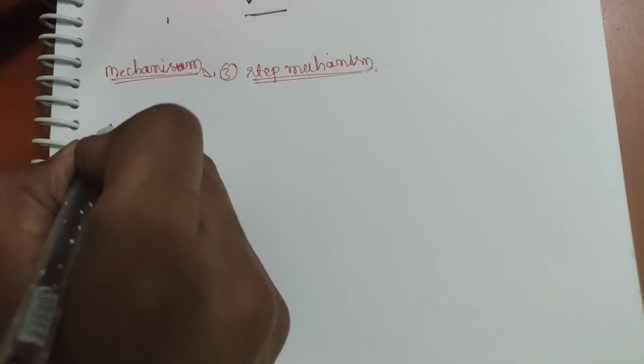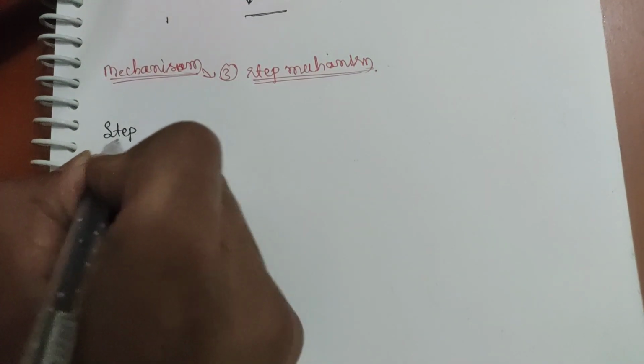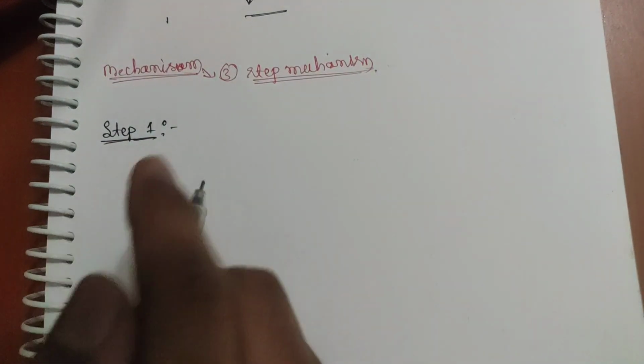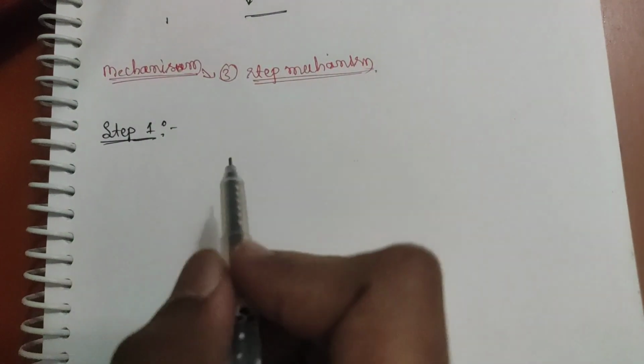In the first step, what happens? I'll write one sentence, just follow the sentence.